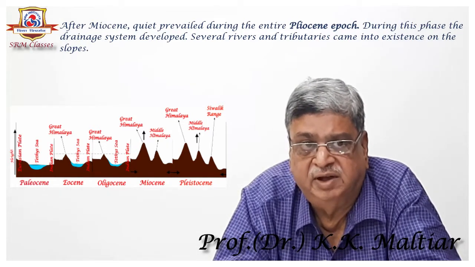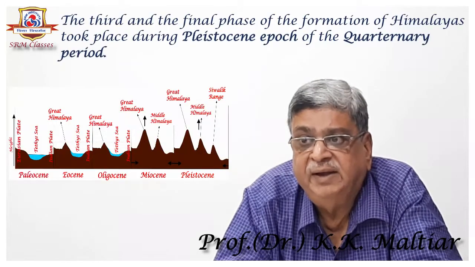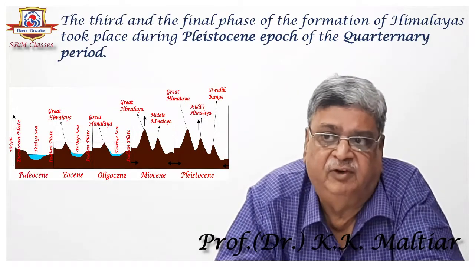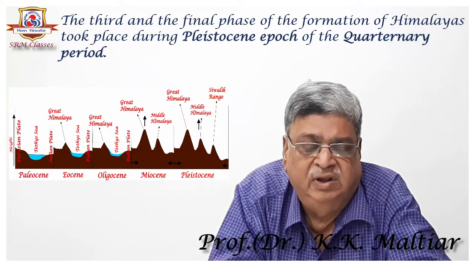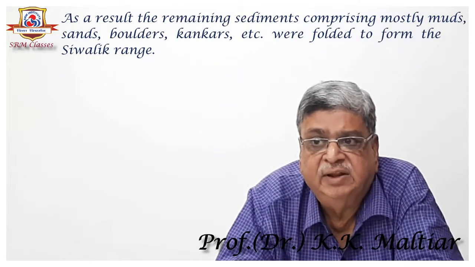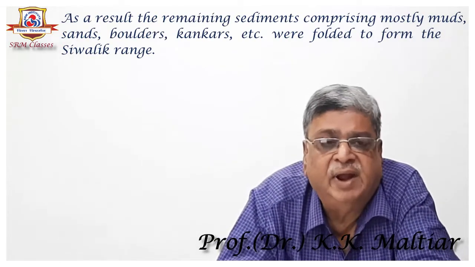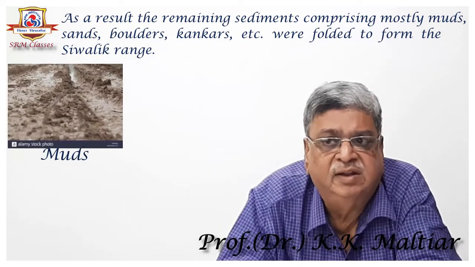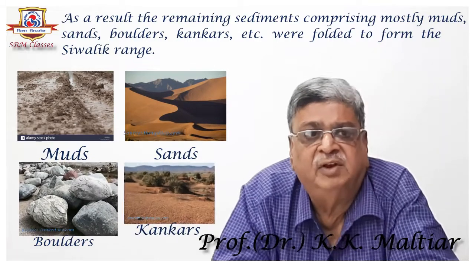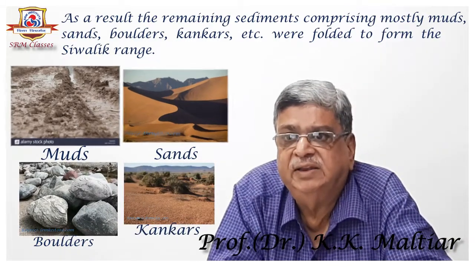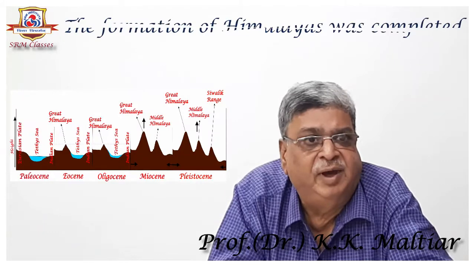Several rivers and tributaries came into existence on the slopes. The third and final phase of the formation of the Himalayas took place during the Pleistocene epoch of the Quaternary period. As a result, the remaining sediments, comprising mostly muds, sands, boulders, conchs, etc., were folded to form the Shivalik range. Thus, the formation of the Himalayas was completed.